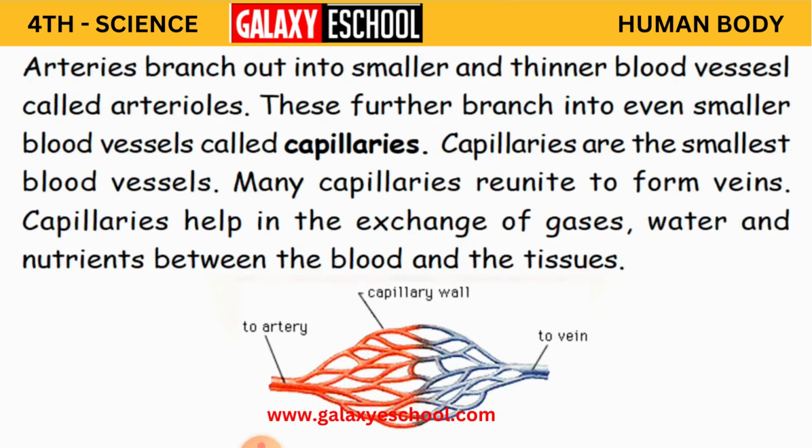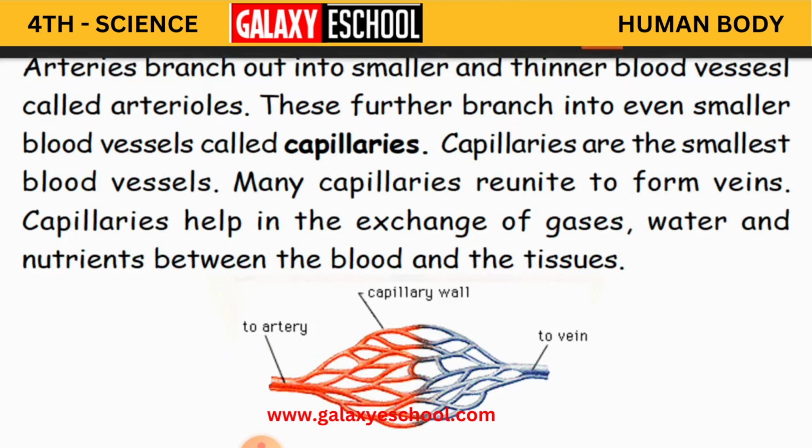These arteries branch out into smaller and thinner blood vessels which circulate to the whole body, and those are the arterioles. Clear, children? Arterioles. And these further branch into even smaller blood vessels called capillaries.